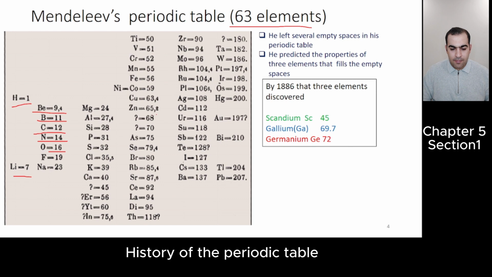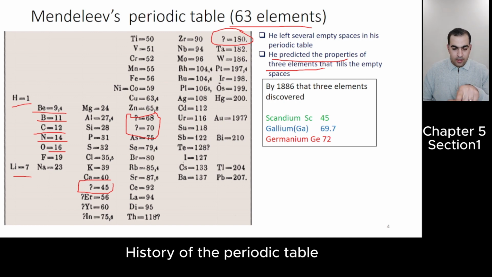Okay, so also what else? He left some gaps, you see here, for undiscovered elements. In this book, just these three gaps are mentioned. Also, we have this gap for technetium, and he left it, and later that element was discovered. Okay, we know that he left some empty spaces for undiscovered elements, and he predicted the properties of these three elements that fill the empty spaces.